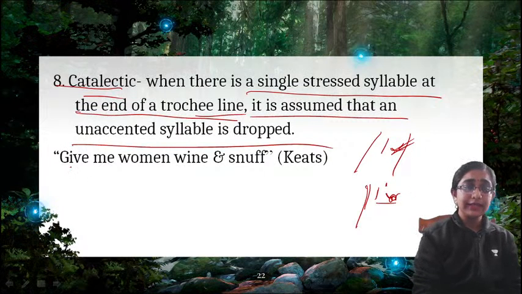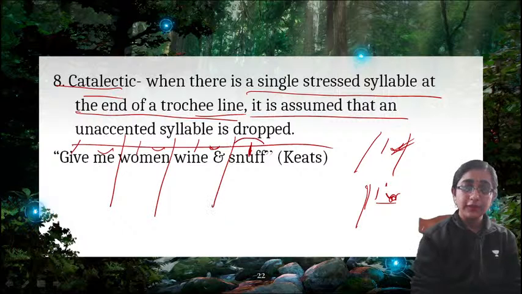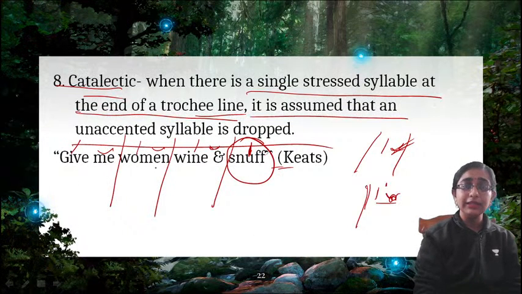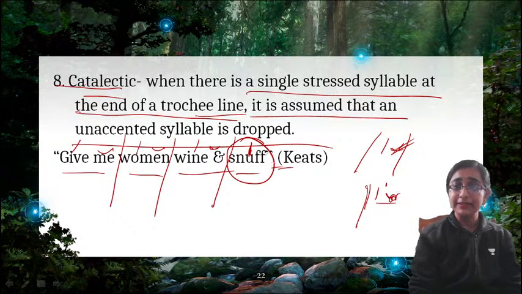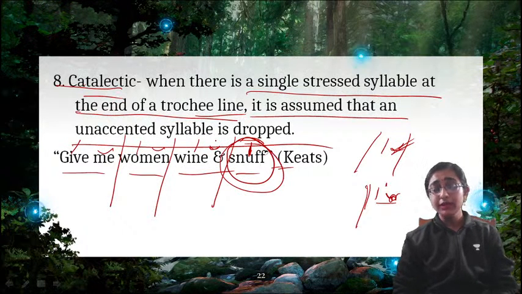Now you can see here, if I make the scansion: give me women, wine and snuff. Here "snuff" is stressed, but it is alone. There is no unstressed syllable, and the whole line is in trochee, right? Give me, trochee; women, trochee; wine and, trochee; and snuff. Here there should be an unaccented syllable, but there is not, which means this syllable is standing alone at the end of a trochee line.